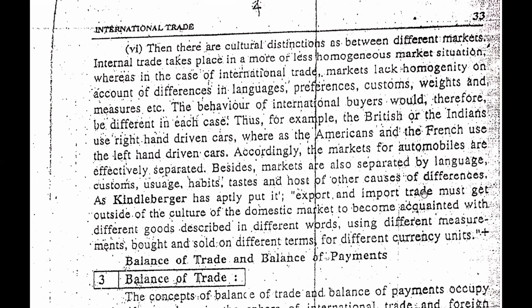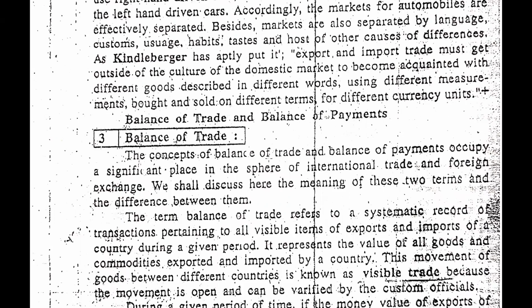Here is the example of cars, which are preferred differently by the people of different countries. The British or the Indians use right-hand driven cars, whereas the Americans and the French use left-hand driven cars. According to this, we can clearly understand how different the people are in international trade. Now, guys, we will see balance of trade.